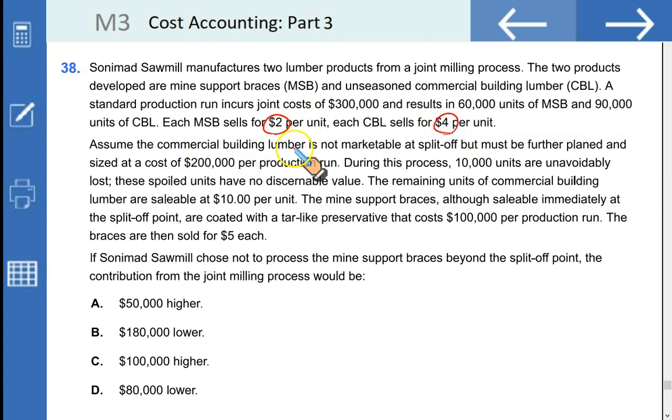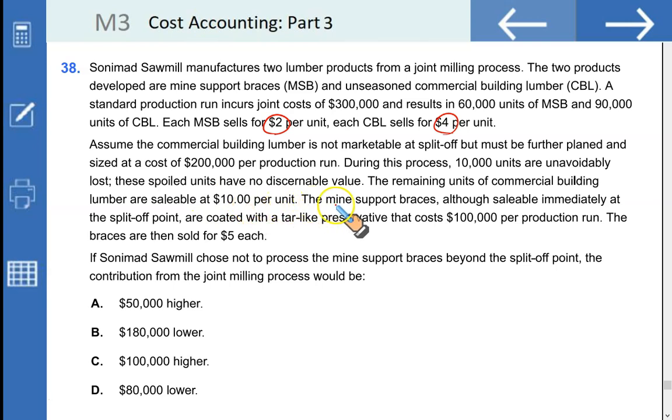Assume the commercial building lumber is not marketable at split off but must be further planed and sized at a cost of $200,000 per production run. During this process, 10,000 units are unavoidably lost. These spoiled units have no discernible value. The remaining units of commercial building lumber are saleable at $10 per unit.